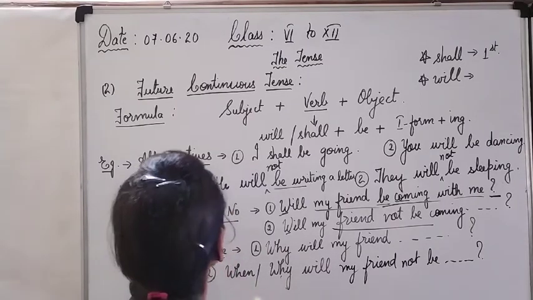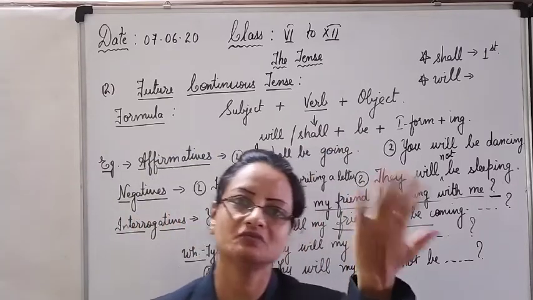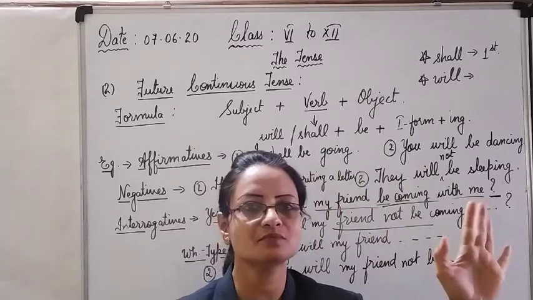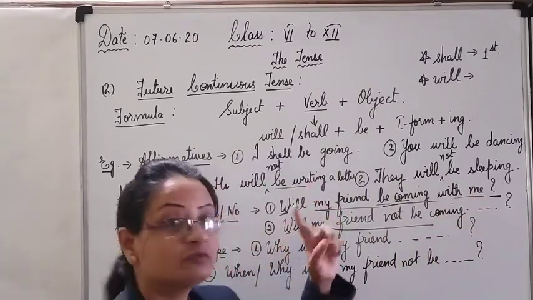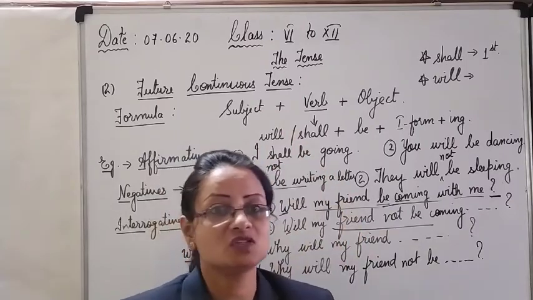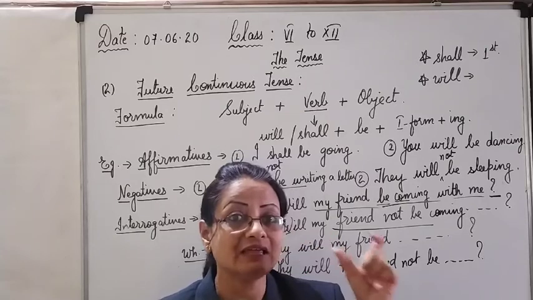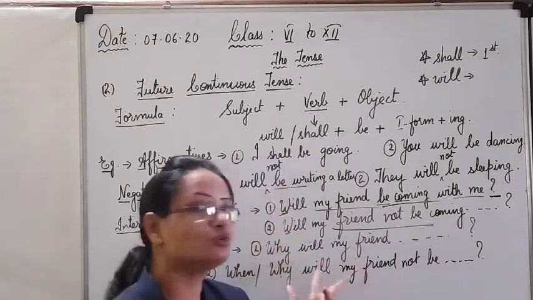Clear? In affirmatives, you have to see only I and we. Put shall. With all other subjects you have to add will. Clear? Then follow the order: will, shall plus be plus first form and ing. If the main verb carries an e vowel at the end, you have to remove that e vowel and put ing.